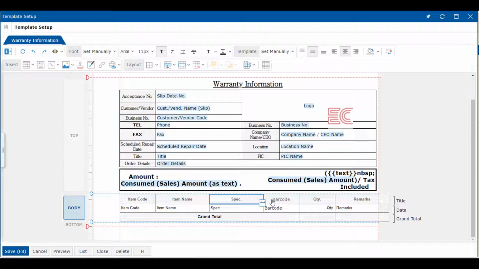If you click the added field again, an arrow-shaped icon will appear. Click the icon and drag to move the position of the field to where you want to.